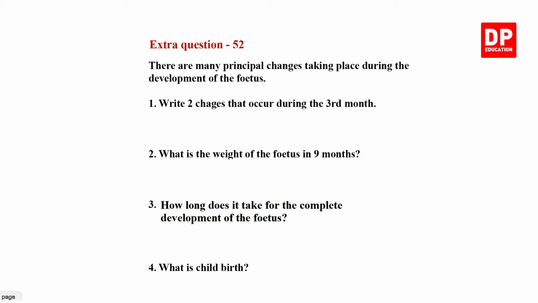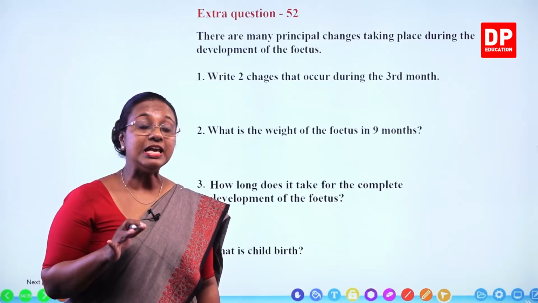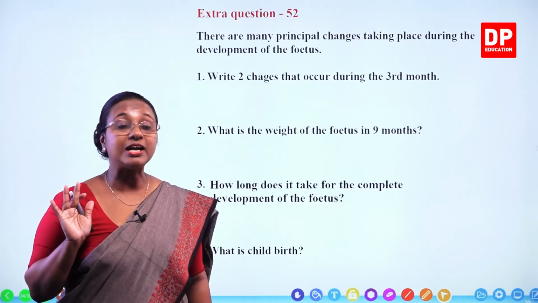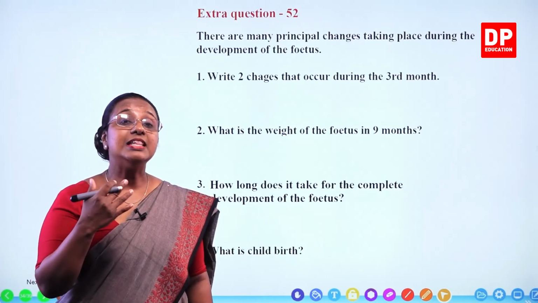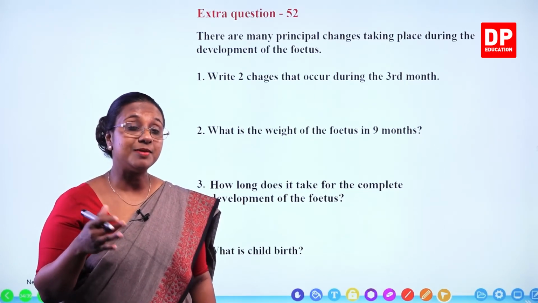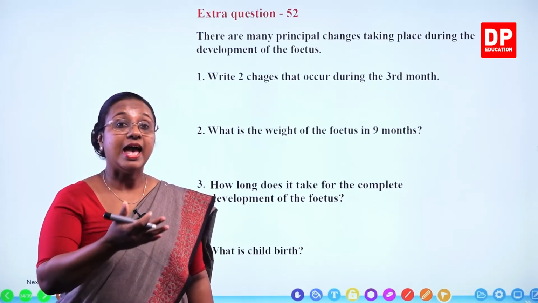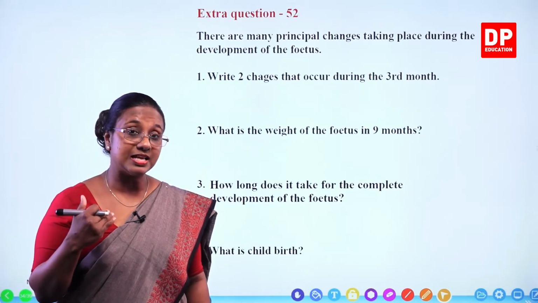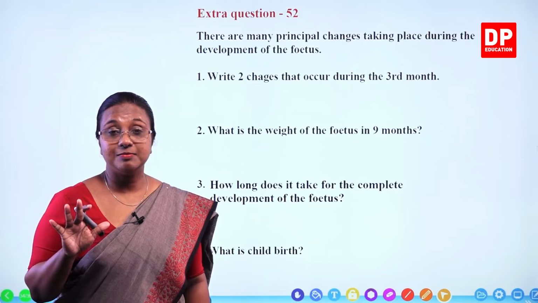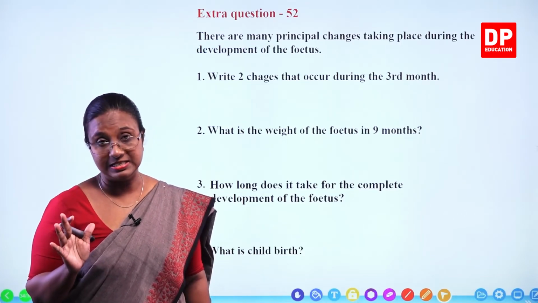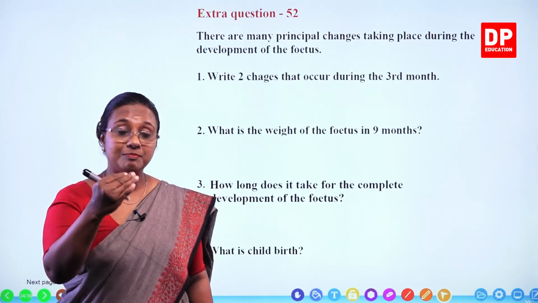Extra question 52. There are many principal changes taking place during the development of the fetus. You all know, students, normally after the morula gets implanted, that is after about 7 days, the embryonic membranes develop, that is after about 6 weeks, and then the fetus develops inside the embryonic membrane. There are many changes taking place during the development of the fetus, and we look at it monthly.